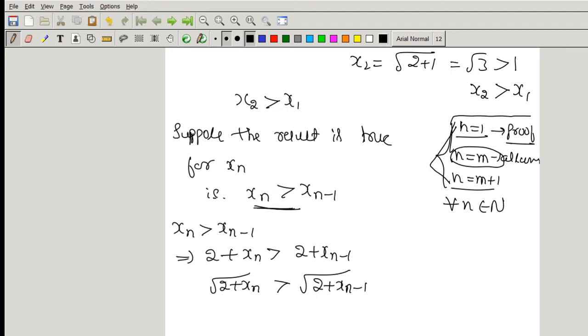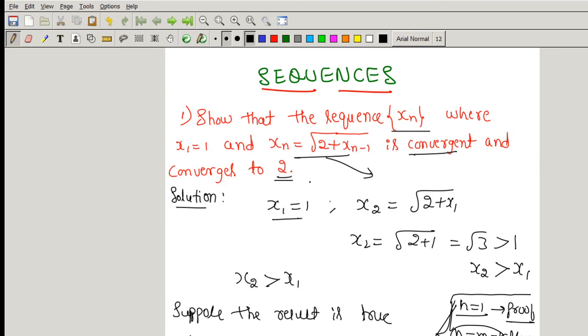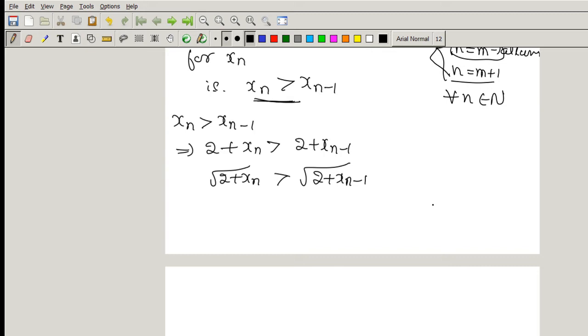Given in the question, xn is equal to root of 2 plus xn minus 1. So root of 2 plus xn minus 1 is nothing but xn. If it is the nth term, then add 1 to this and we arrive at xn plus 1.